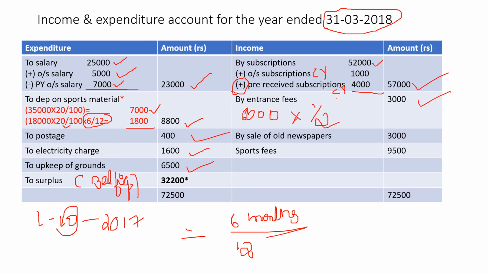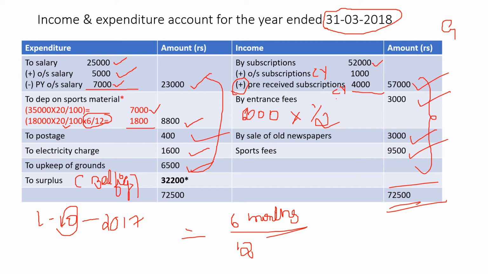Then sale of old newspapers 3,000. Then sports fees 9,500. No other adjustments as such. Make the total, find out which side is greater and find out the balancing figure. So credit side total is greater, that is 72,500.